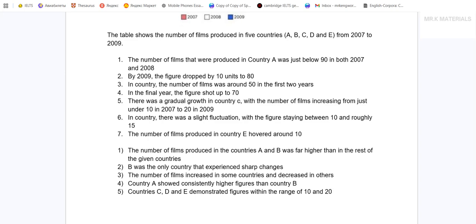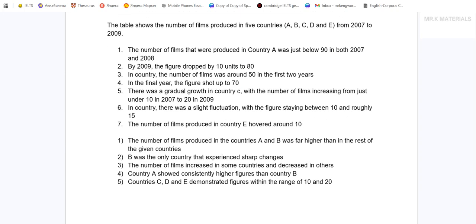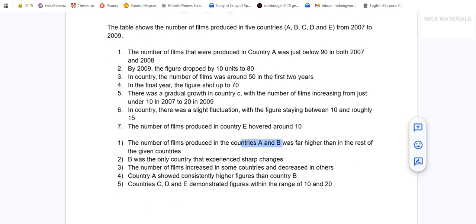Now I have to organize my essay. I'm not going to touch anything here, I'm just going to be copying. How can I arrange this? I have the number of films produced here was higher than here. That's very general. I'm comparing everything, so probably this goes into overall. I cannot start the body paragraph with this. If I do, I'll have to include countries A and B, and also C, D, E too. I don't want to do this.